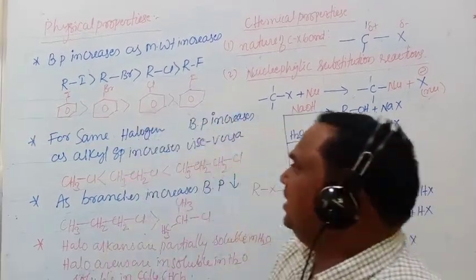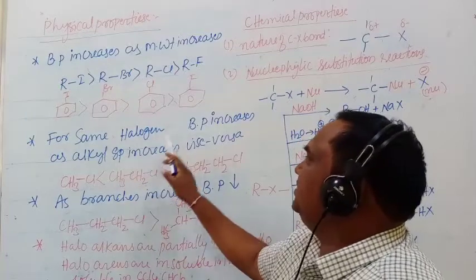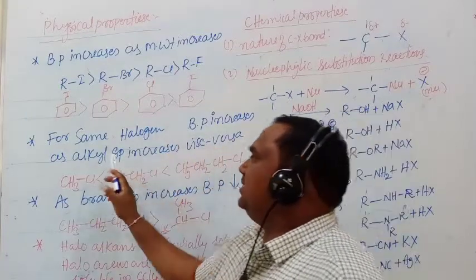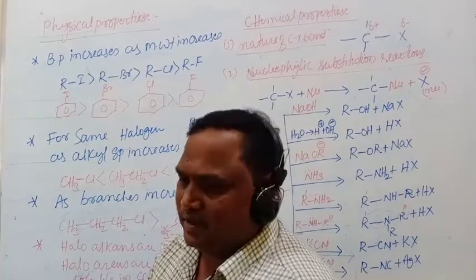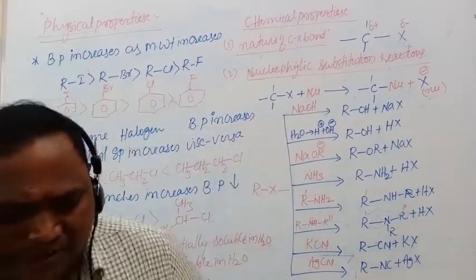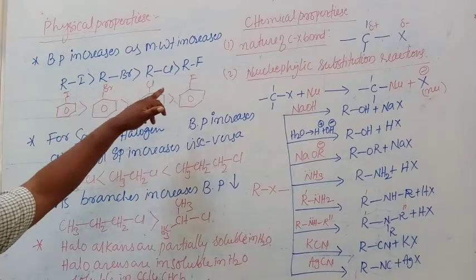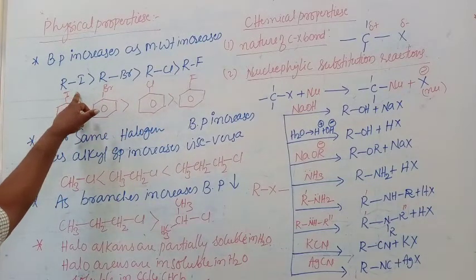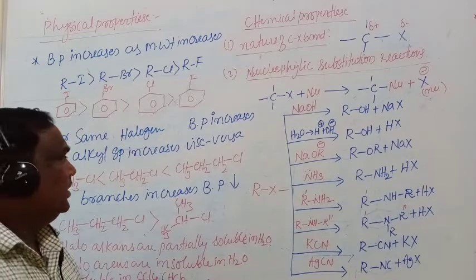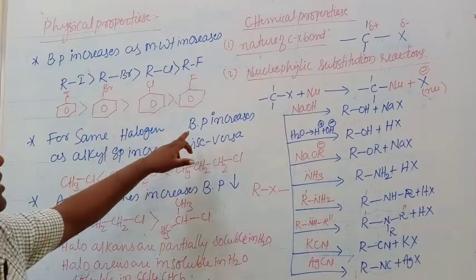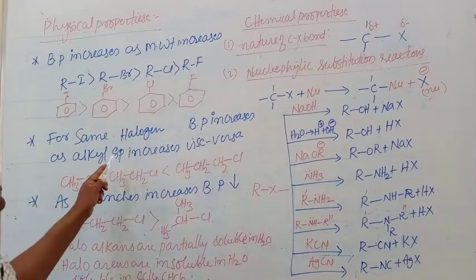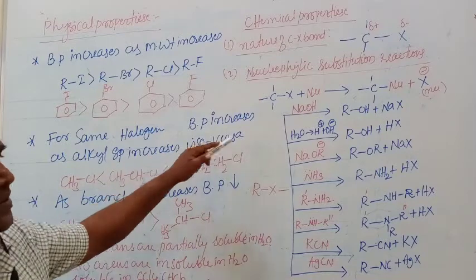Next point, for the same halogen, boiling point increases as the alkyl group increases. With different halogens, as halogen molecular weight increases, the boiling point increases. Here, for the same halogen, boiling point increases as the alkyl group increases, and vice versa.